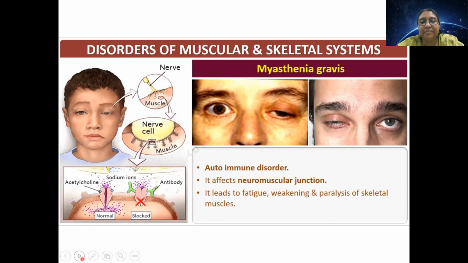So, in myasthenia gravis, the neuromuscular junction will be affected. So what will happen? You know that nervous system to muscular system, the message is passed through neuromuscular junction.